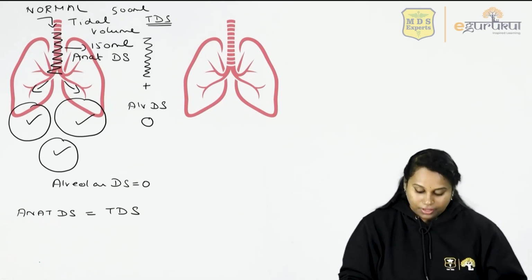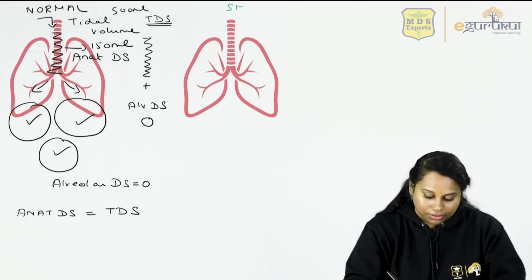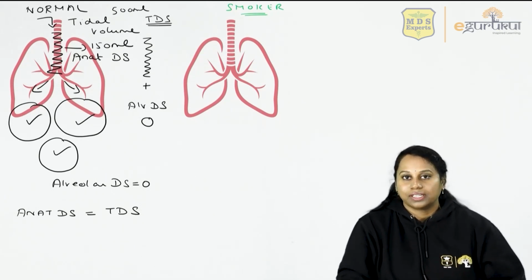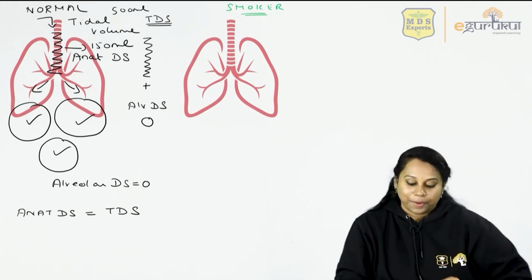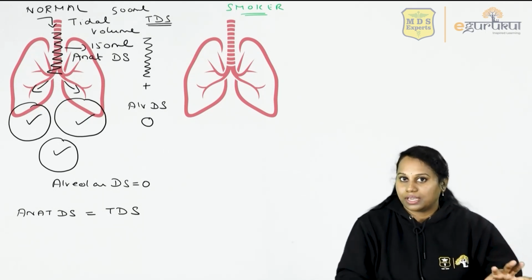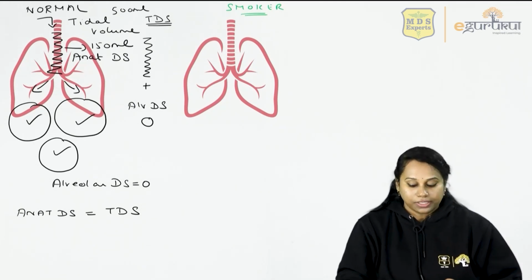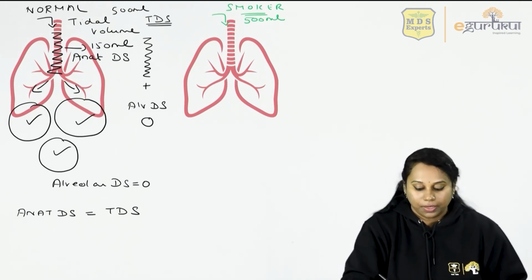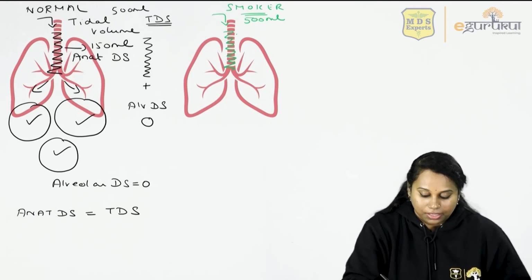Now let's take a smoker. Every time I say smoker, I should give this disclaimer: this is not to hurt anybody. So let's take any smoker or any person whose alveoli have been damaged. Now in this person, tidal volume, 500 ml of air moves inside. Out of this 500 ml, 150 ml stays back in the anatomical dead space.